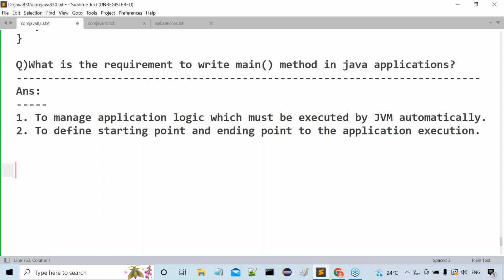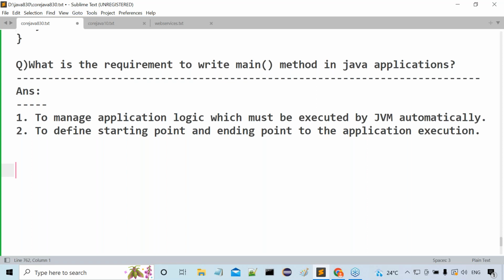Example I have given. What was that example? Date class. Date is a class which is available in how many packages? Two packages. Which two? The java.util package and the java.sql package. If I use the Date class in my present Java file after importing both packages, the compiler will get confused about which package this Date class is coming from. To resolve the confusion, we have to use fully qualified names for the classes.